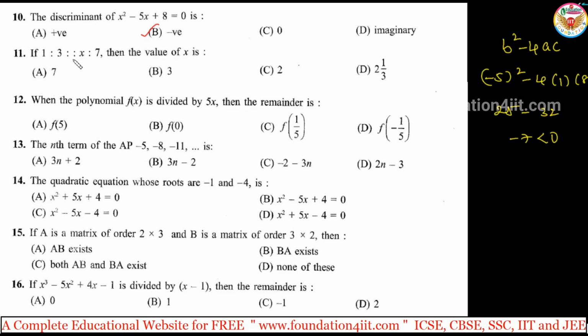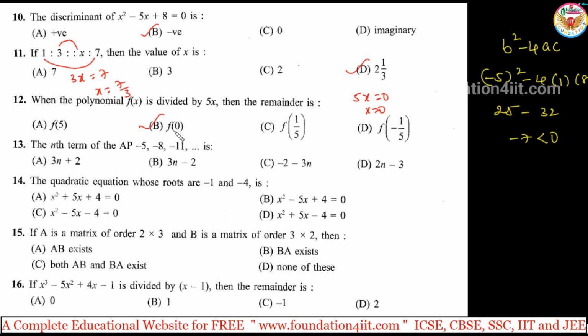And next one. Whenever two ratios are in proportion, 1 is to 3, x is to 7, the product of the means is equal to the product of the extremes. 3 into x, 3x is equal to 7. X is equal to 7 by 3. 7 by 3 is 2, 1 by 3 as a mixed fraction. Okay, direct value. And next one, when the polynomial f of x is divided by 5x, then the remainder. Make 5x equal to 0, then x is equal to 0 only. So it is f of 0, because there is no plus or minus. If it's divided by 5x, the remainder is f of 0.